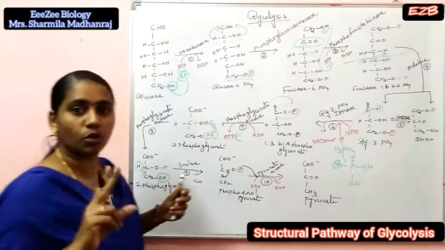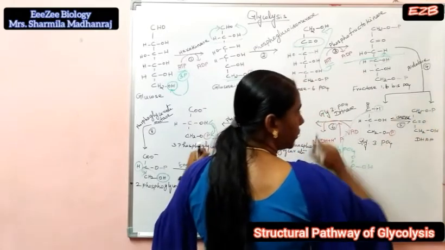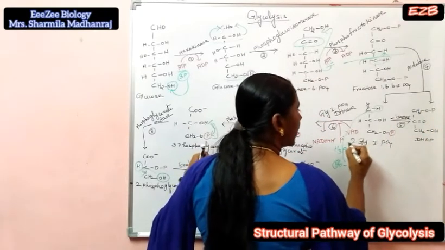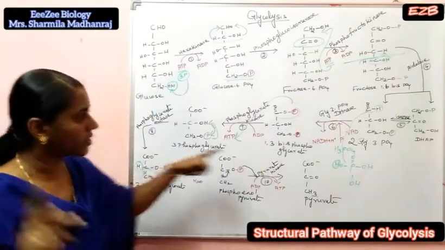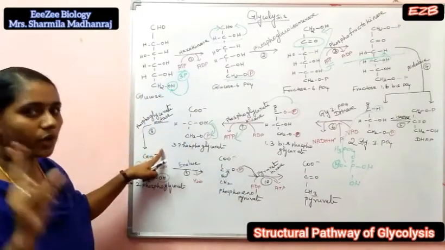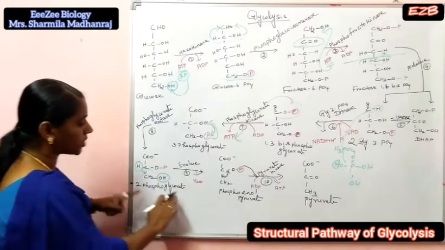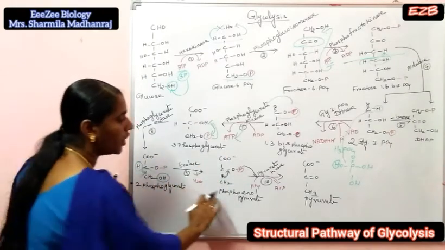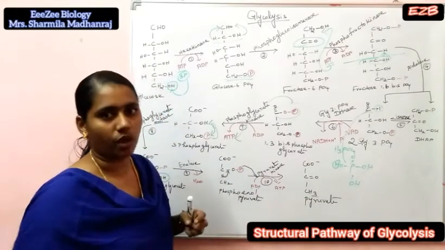So glycolysis means 1 molecule of glucose is converted to 2 molecules of pyruvate. Because 2 molecules come from the cleavage step. From here, 2 glyceraldehyde 3-phosphate molecules are converted to 2 molecules of 1,3 bisphosphoglycerate, 2 molecules of 3-phosphoglycerate, 2 molecules of 2-phosphoglycerate, 2 molecules of phosphoenol pyruvate, and finally 2 pyruvate are formed.